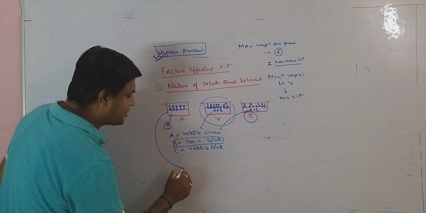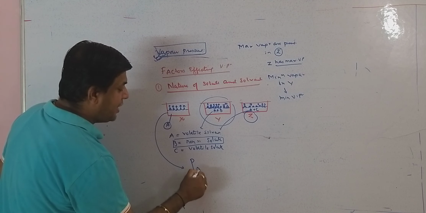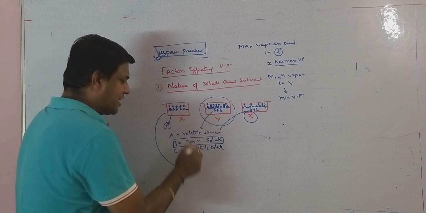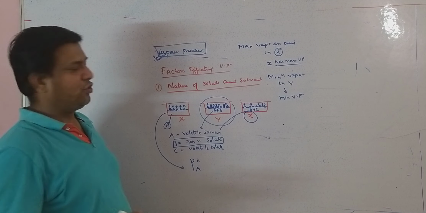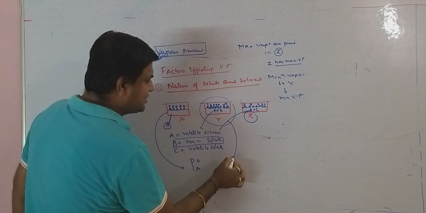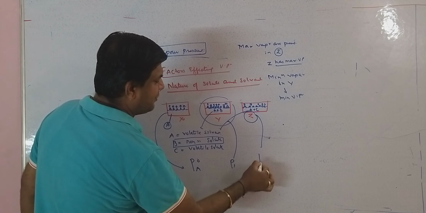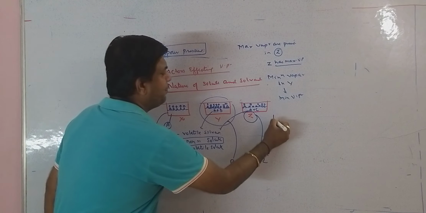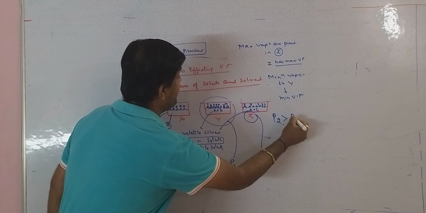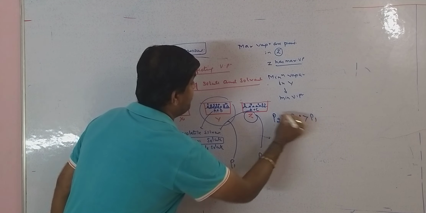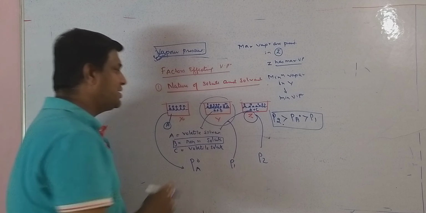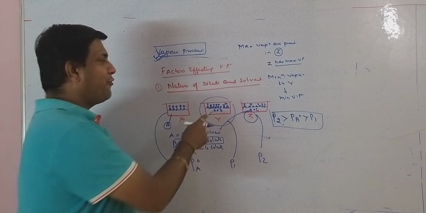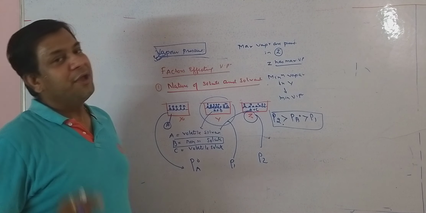Let the vapor pressure of A be PA. Remember this point in this chapter: if pure liquids are given, then we put the naught. It is called PA naught. It is the vapor pressure P1 for Y. It is the vapor pressure P2 for Z. Then what is the order of the vapor pressure? P2 is always more than PA naught, which is always more than P1. Why? Because minimum vapors are present in Y, so Y has the least vapor pressure.